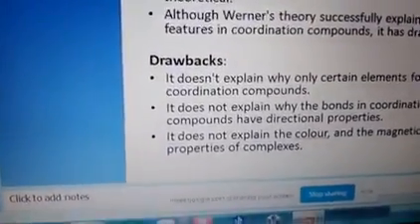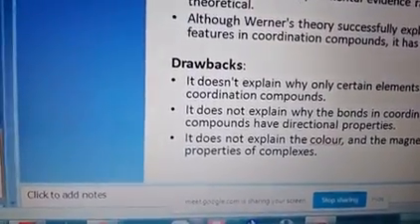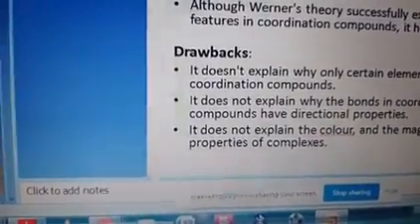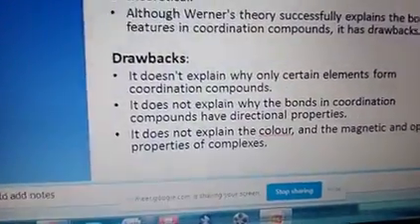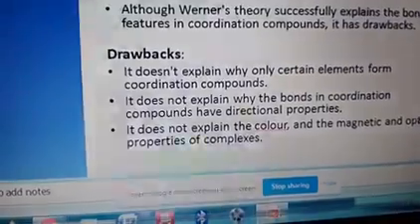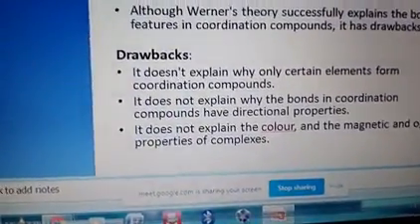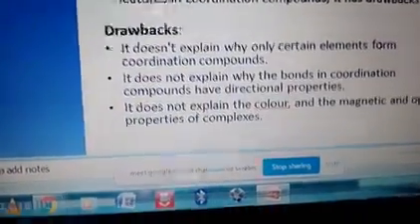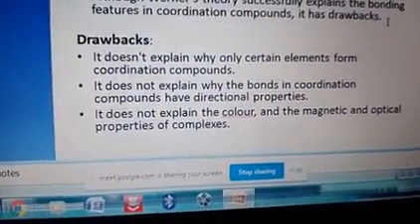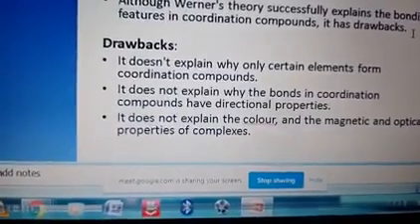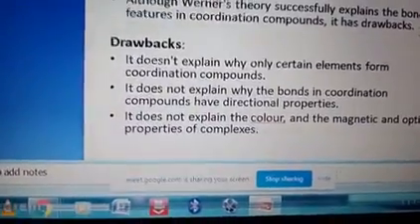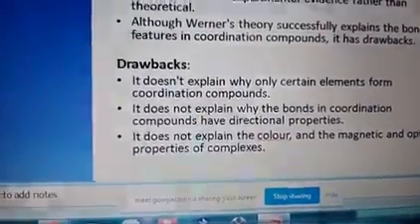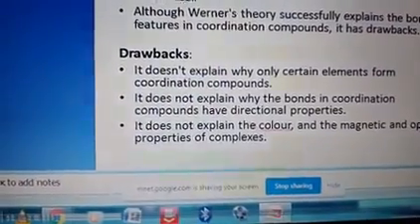We'll go to the drawbacks of Werner's coordination theory. Drawbacks only. First, it does not explain why only certain elements form coordination compounds. Generally, coordination compounds are formed only by d block elements in the periodic table. Why is it so? Why not s? Why not p? That cannot be explained by Werner's coordination theory.